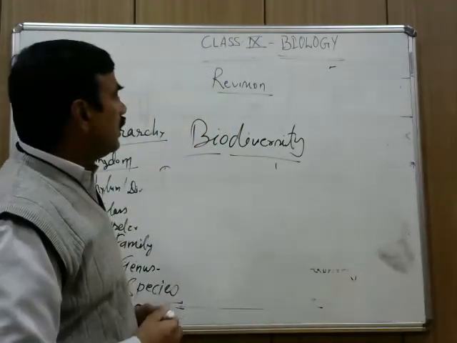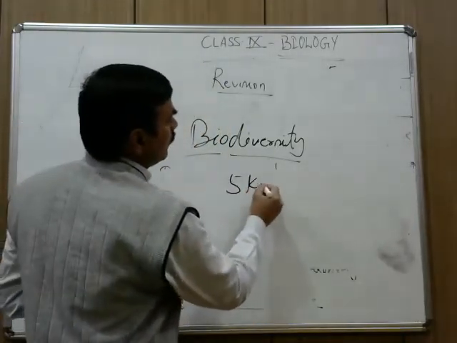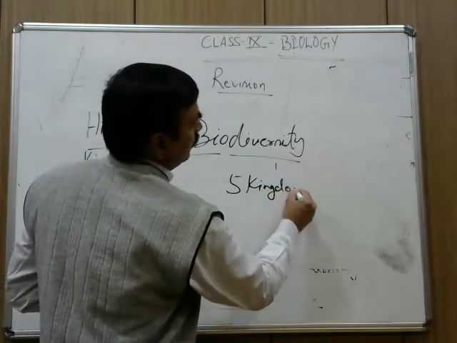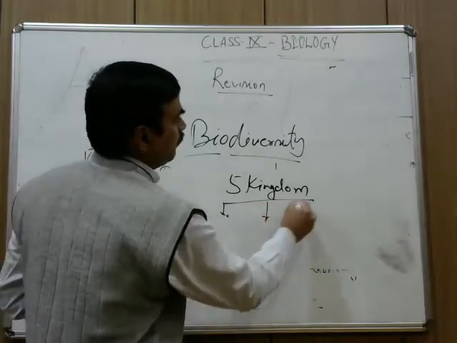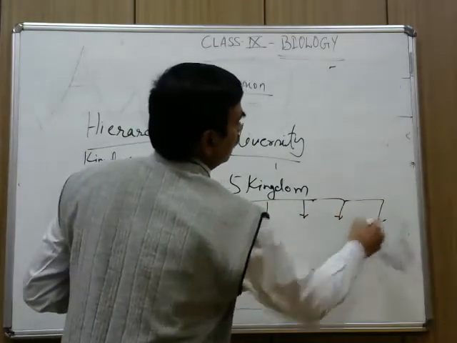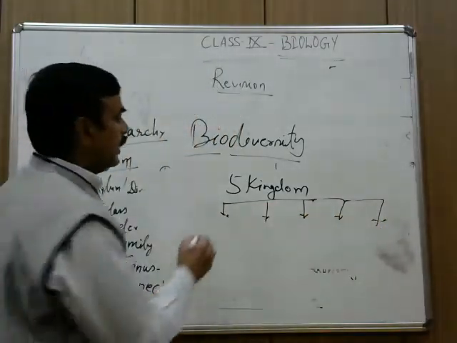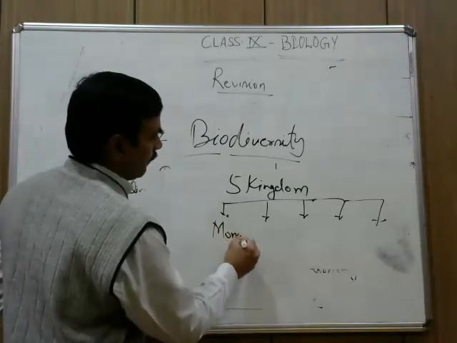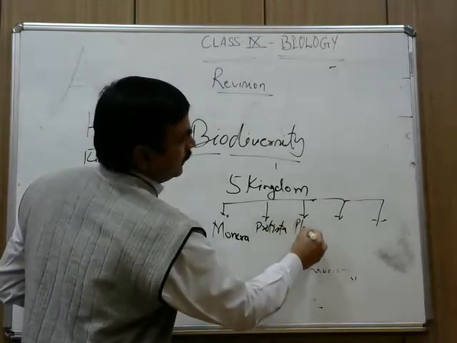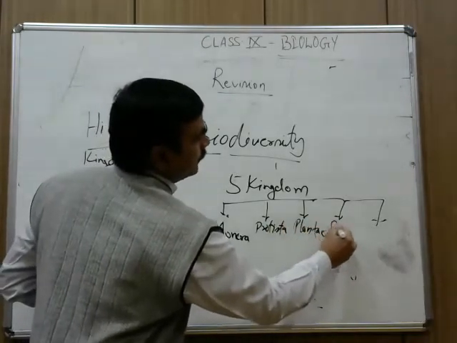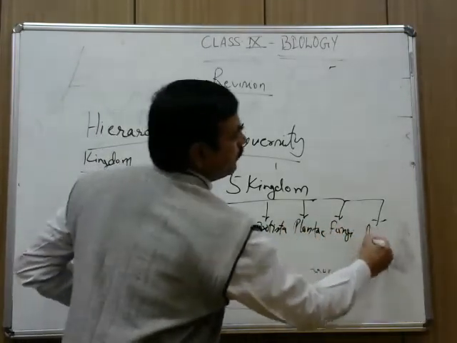When you start the 5 kingdom division system, I am sure that many of you have studied it, the tree-like structure. What are the 5 kingdoms? Monera, Protista, Plantae, Fungi, Animalia.